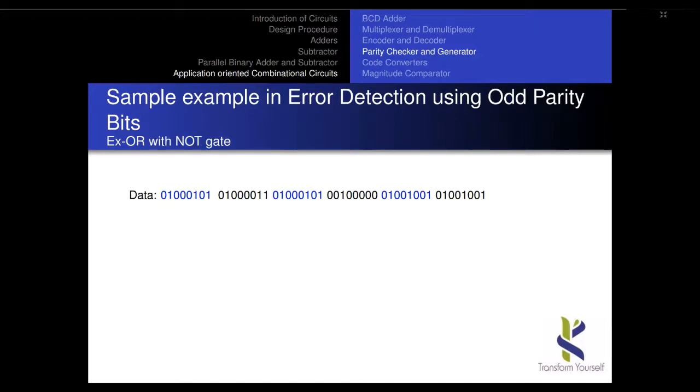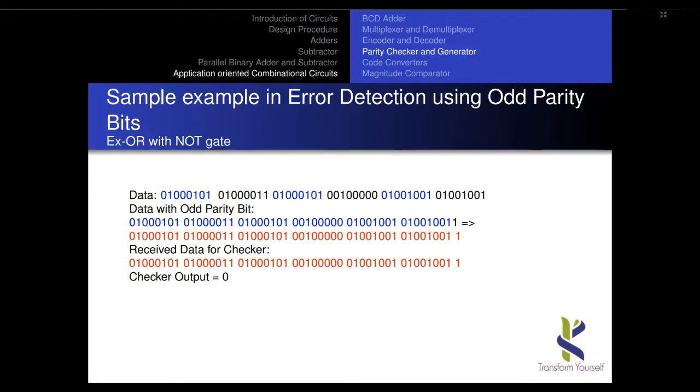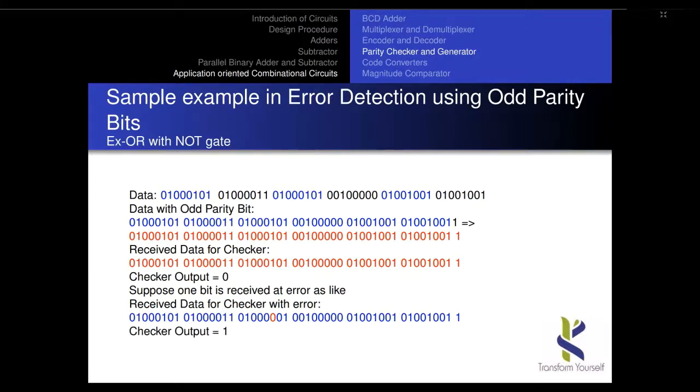Well, if I use odd parity, very simple: just do the XOR operation of the first to last bit and finally invert that answer. That is the generator operation for odd parity. Or you simply do XNOR operation. On the checker, the same thing: we have to do XNOR operation because you are using odd parity at the generator side. Similarly, the same odd parity will be used at the checker side. So if the value is 0, it is no error. If the value is 1, it is an error.